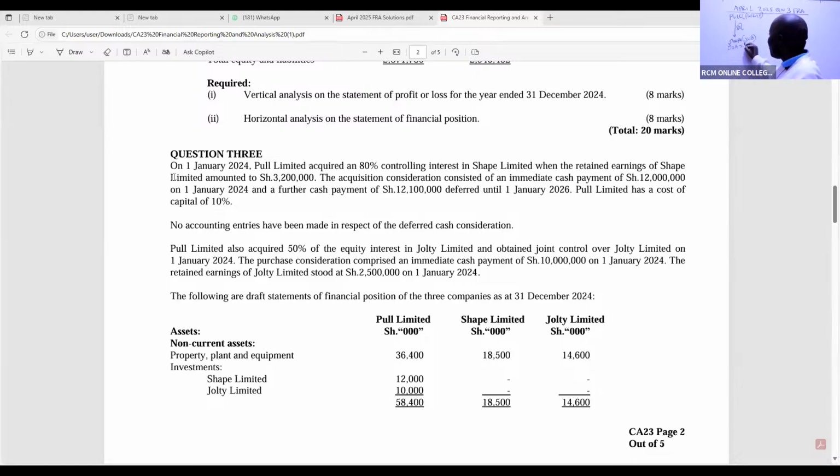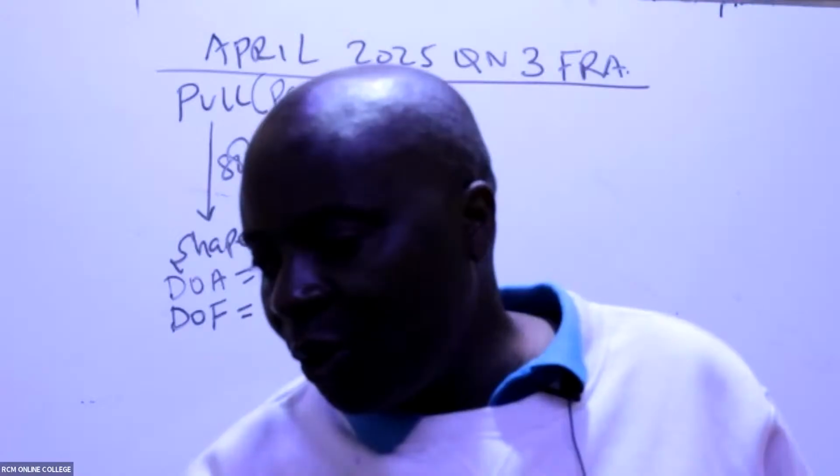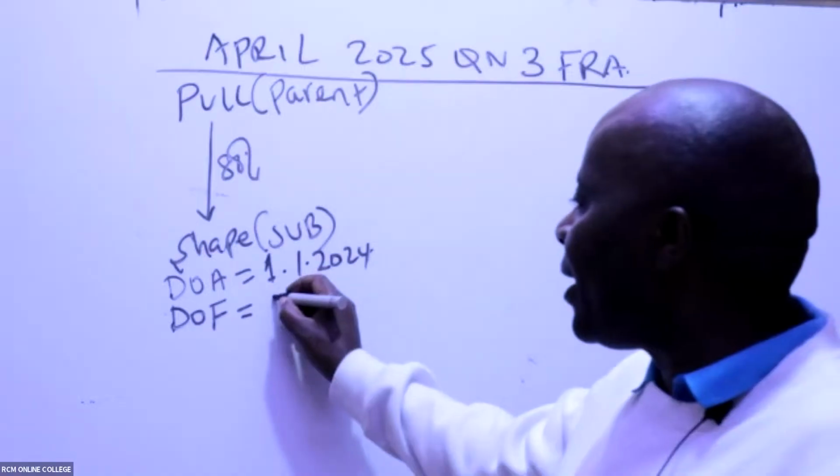So we have here 1st January 2024. And then straight away, if you're a good student, you know the next thing is to write the date of the financial statements given. Down here, we have the date of the financial statements: 31st December 2024.